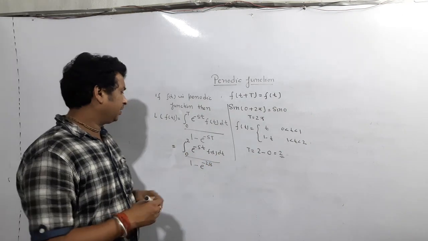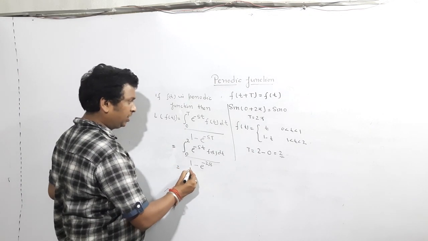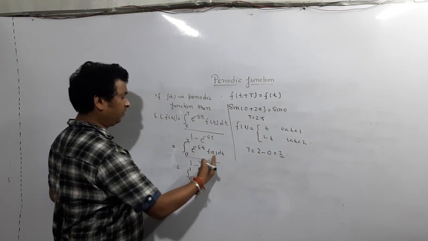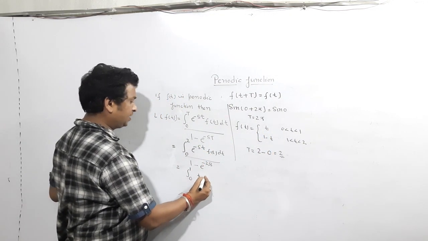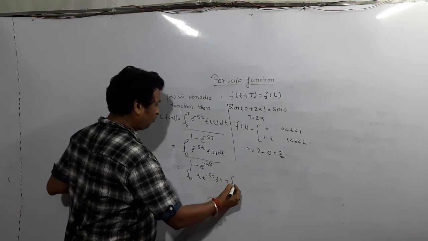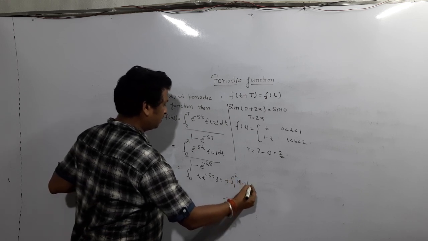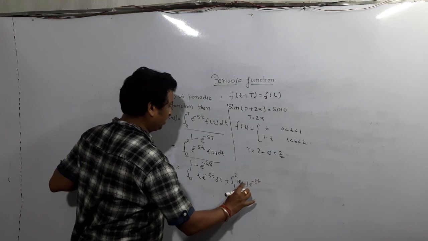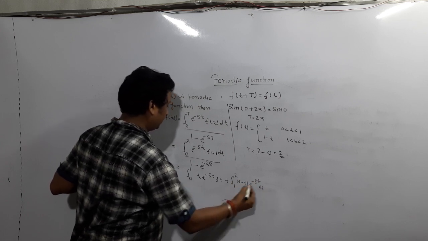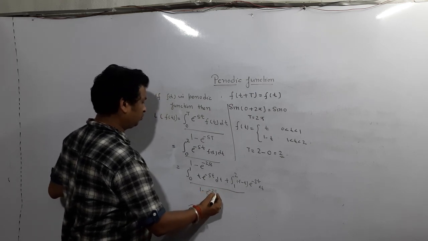This value is the integral from 0 to 1, because from 0 to 1 the value of f(t) is t, so t e^(-st) dt, plus the integral from 1 to 2 of (1 - t) e^(-st) dt, upon 1 - e^(-2s).